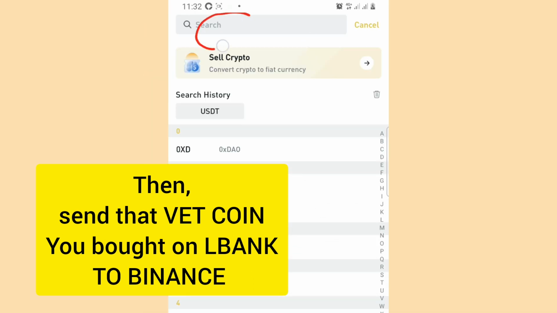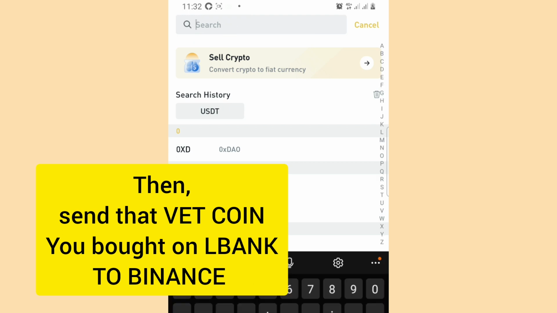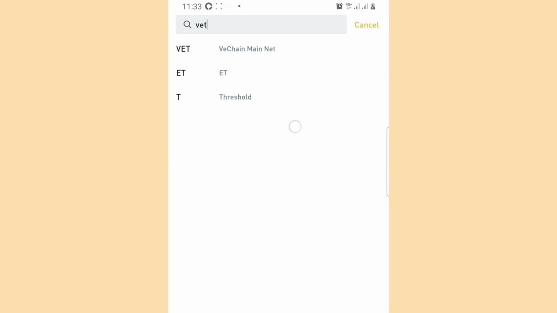You come over to this search option, then you type VET. Once you type VET, please note the network that they displayed for you here. The only exchange you can withdraw to is an exchange that uses this network, VeChain Main Network. So you now have to go to Binance and ensure that Binance has this particular network. So let me go over to Binance and ensure that this network is in the Binance VET option.